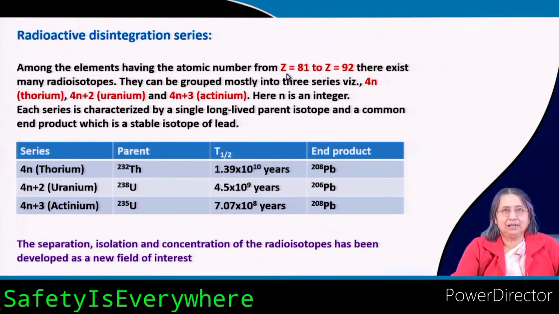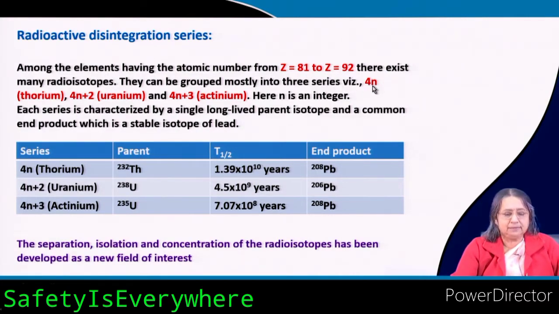By now you know what Z means and what radioisotopes are. They can be grouped mostly into 3 series, and they are placed in these three series.